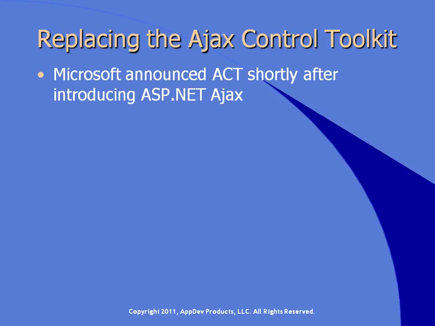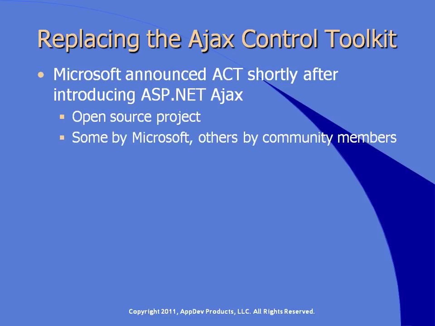Shortly after it first released the AJAX tools for Visual Studio and ASP.NET projects, Microsoft announced the AJAX Control Toolkit. ACT was an open-source project, one of Microsoft's first, if not the first, that eventually provided more than 40 controls and control extenders, along with some wonderful features for dynamic websites. Microsoft developed some of the controls, and the ASP.NET community members developed the rest. You have full access to the source code with a liberal license for its use, so you can learn from the code, extend it, and incorporate it into your own projects.